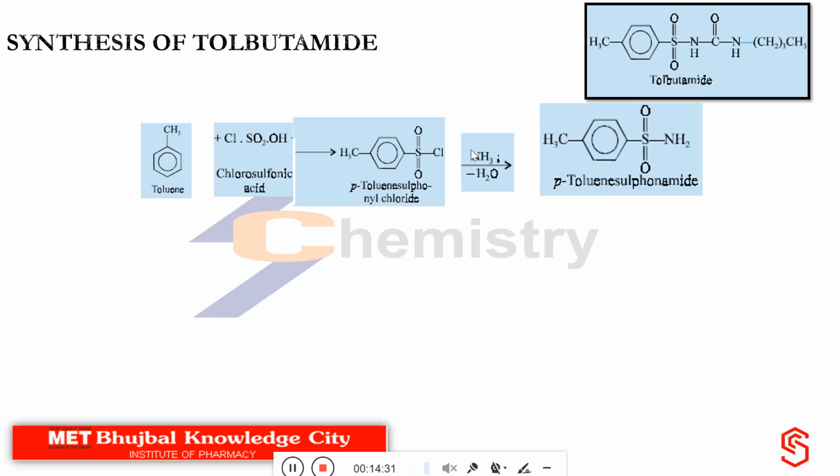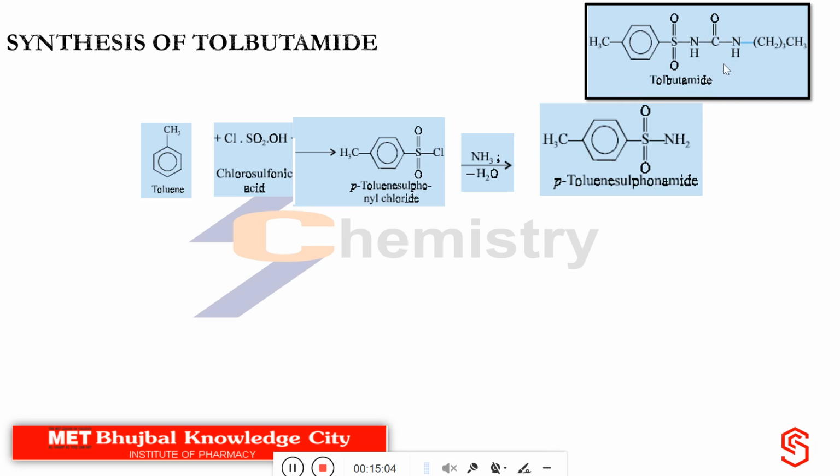What happens is this chlorine will make sulfur electron deficient. In addition to that, two oxygens are there. So the lone pair of electrons present on the nitrogen will become coordinated with sulfur, and in the next step chlorine will depart, and you will get this structure. It is not expected from you to write the mechanism of these reactions as far as the synthesis is concerned. Now you will be able to observe the part of the molecule we have obtained.